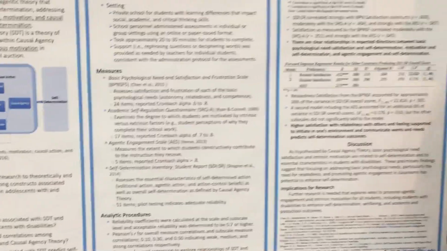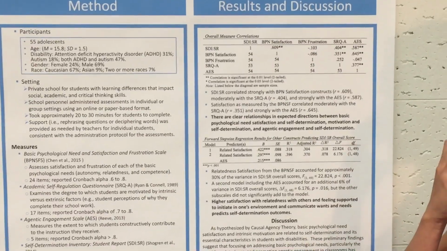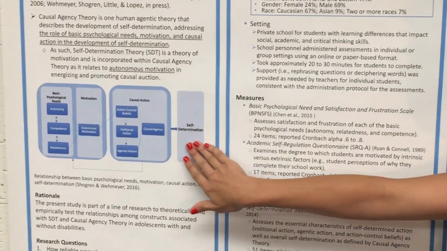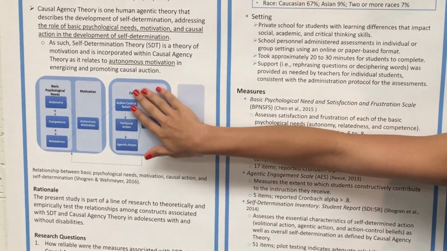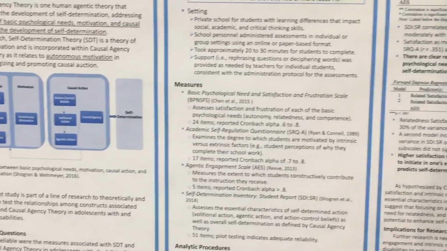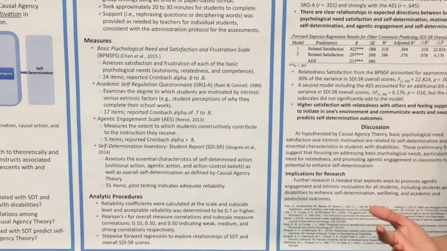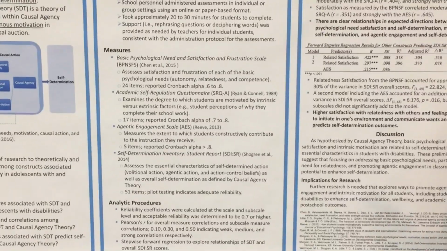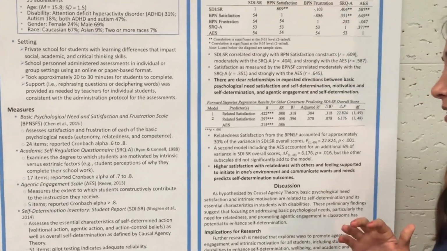So what we found was that there were clear relationships in expected directions between all of them. So really that meant that if a person was high in basic psychological needs, any of the basic psychological needs, then they are going to be high in self-determination. If they were high in autonomous motivation, then they were high in self-determination. Same thing, if they were higher in any of these causal agency domains, then they were high in self-determination. So all of that really bodes well for this new measure and really just our conceptualization of self-determination, because it means that they're all measuring constructs that we theorize are related to one another. So that's great news.